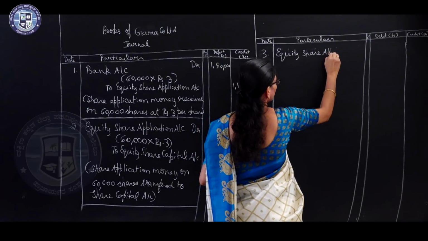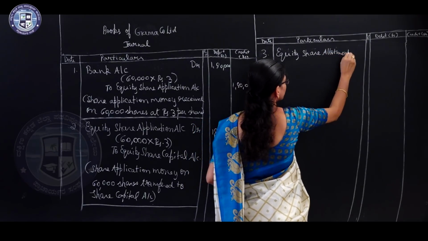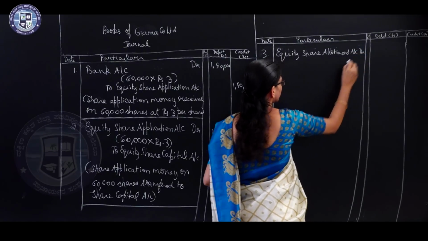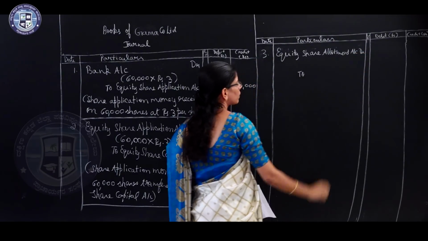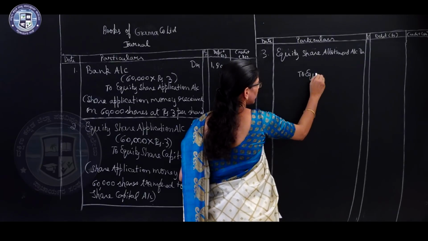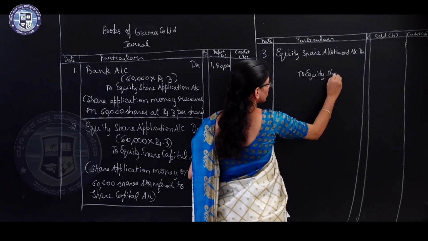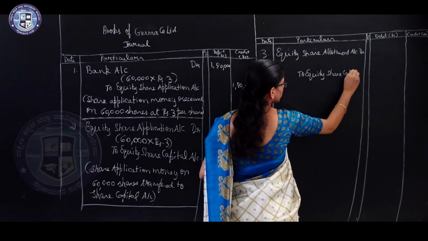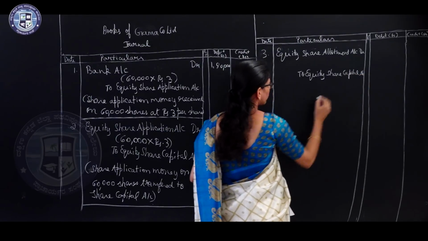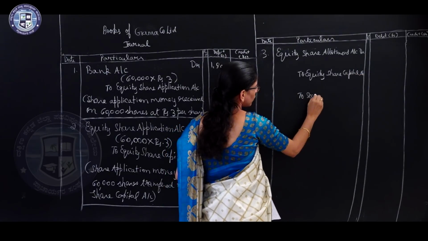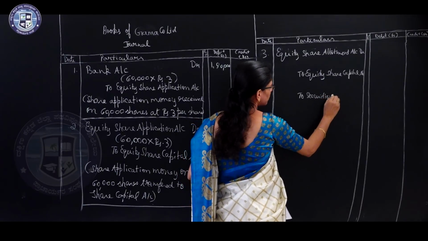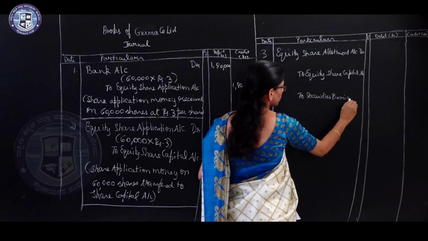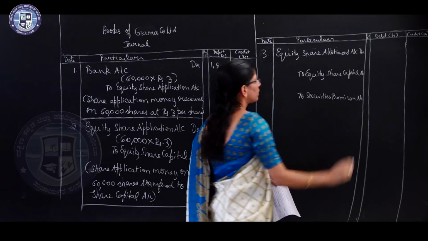Equity share allotment account debtor to equity share capital account to securities premium account. Okay.